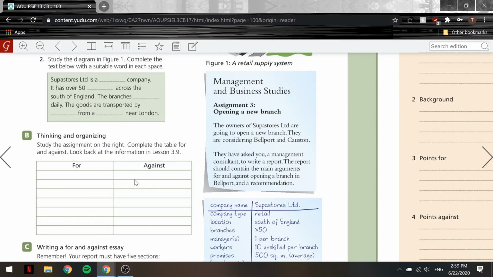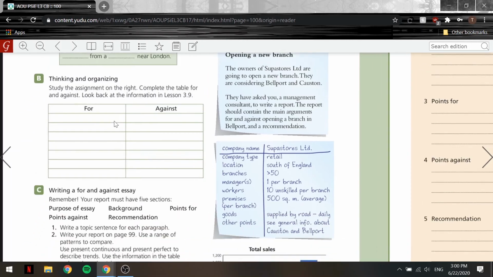Now let's go to against or disadvantages. So obviously the first one that I remember is salaries are going to be higher than in Costin. Okay, you're going to have to pay more. 2, rental costs of shops are a lot higher. So the rental costs in general are going to be a lot higher. And finally, there are going to be fewer shop units. Okay, so that was exercise B.